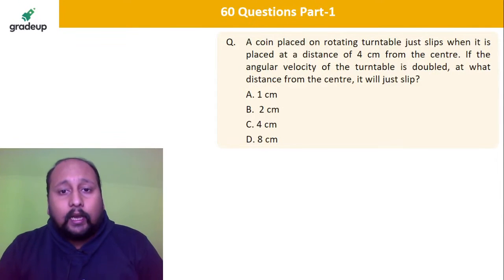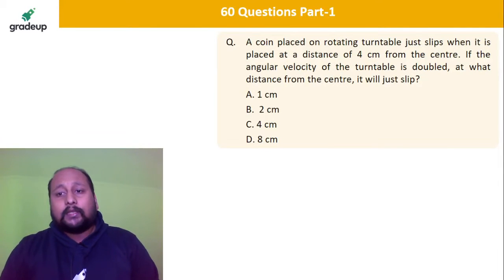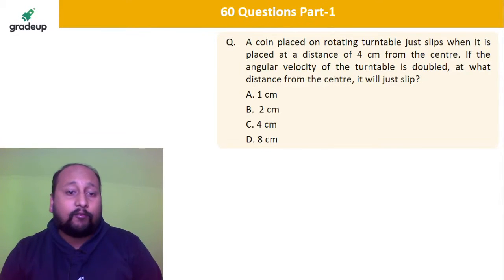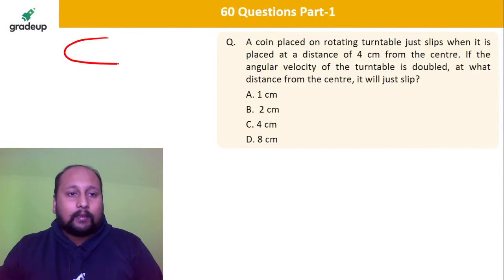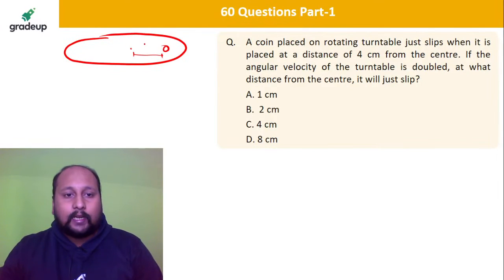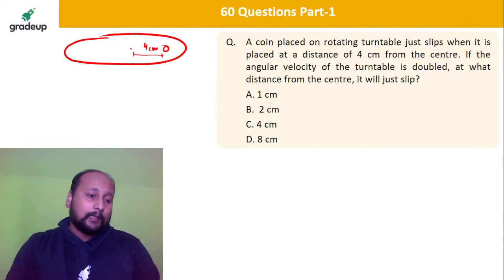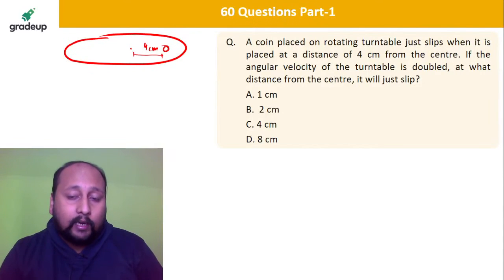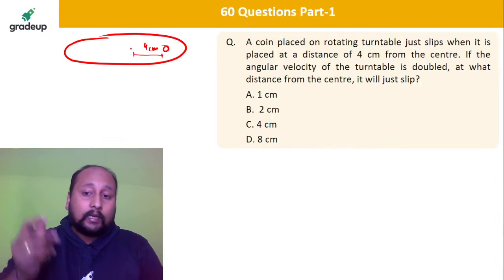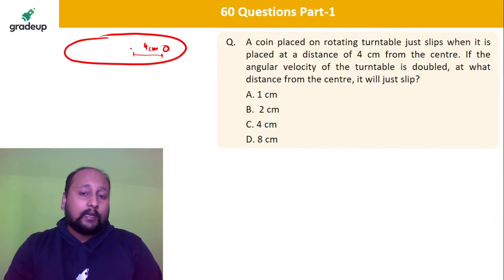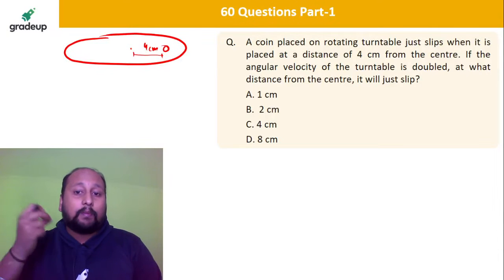Okay, let's go. A coin is placed on a rotating table and just slips when it is placed at a distance of 4 centimeter from the center. So basically there is a turntable, this is a table, and a coin is being kept at a distance of 4 centimeter from the center of the table. If the angular velocity of the turntable is now doubled, at what distance from the center will it just slip? That means you have to calculate at what radial distance from the center the coin will experience slipping.